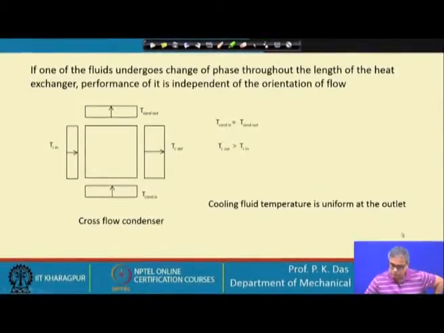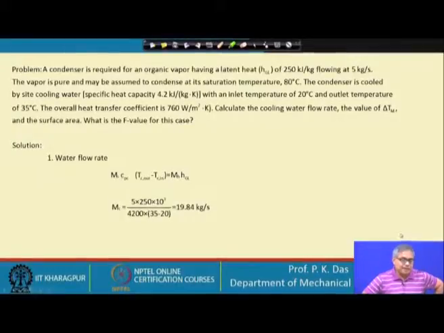Now, let us take up a problem. A condenser is required for an organic vapor having a latent heat of 250 kilojoule per kg flowing at 5 kg per second. The vapor is pure and may be assumed to condense at its saturation temperature of 80 degree Celsius. The condenser is cooled by cooling water on the other side.